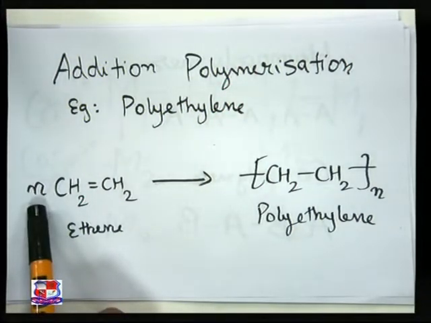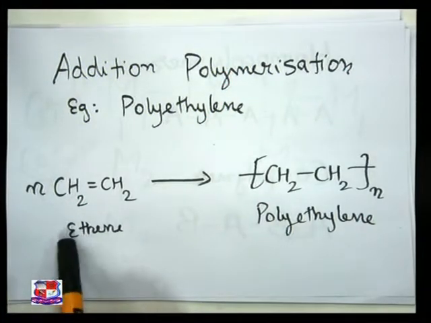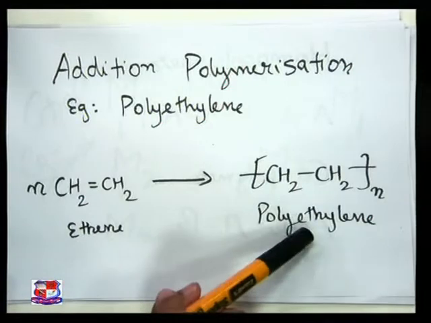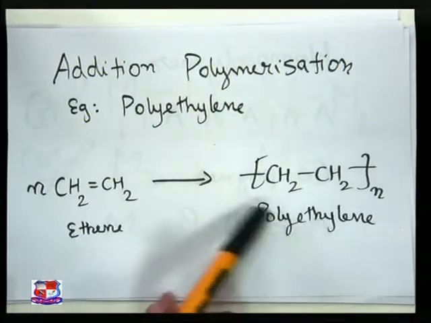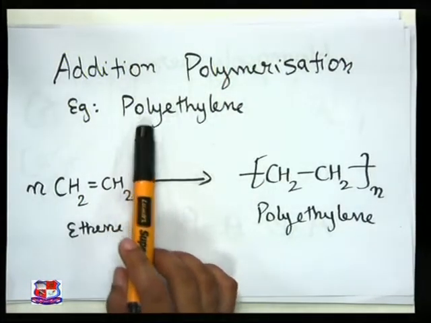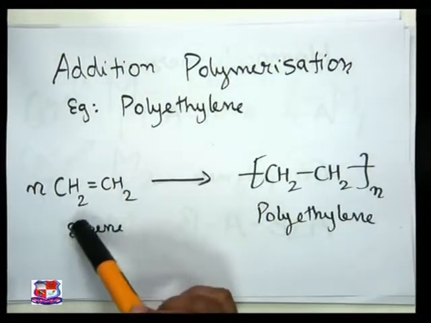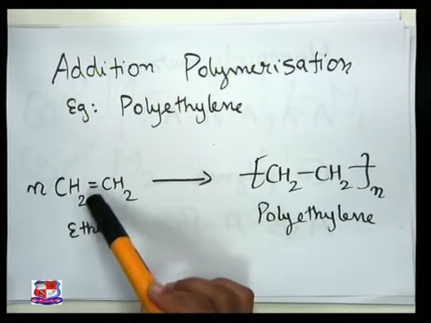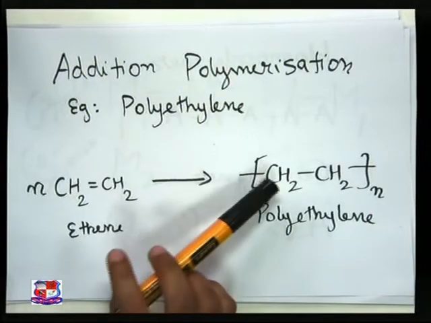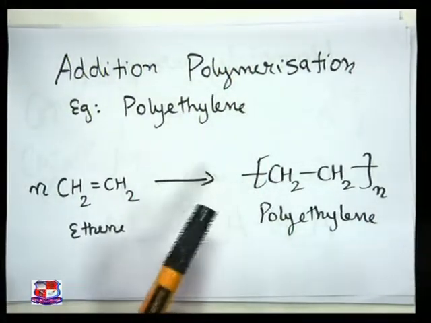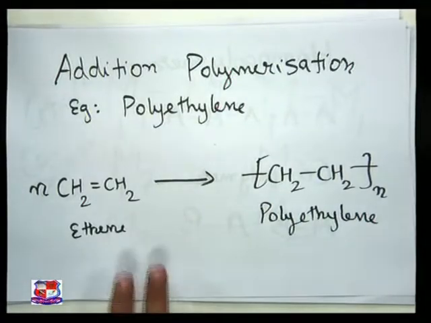Okay, n number of ethene molecules combine chemically and form a long chain that is known as the polyethylene molecule. Okay, that is the polymer. So poly means many, ethylene means monomer. When many ethene units, or many ethene monomers, combine together by chemical bonds, it gives rise to the formation of polyethylene. Clear this much? So this is a very important thing.